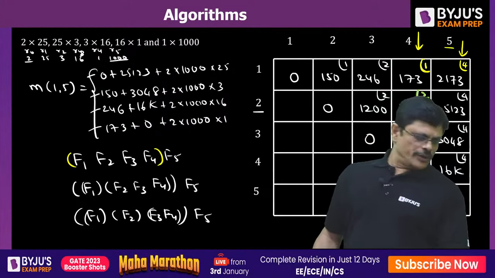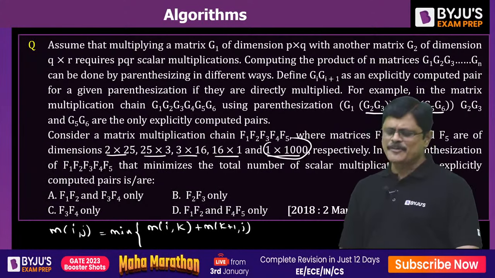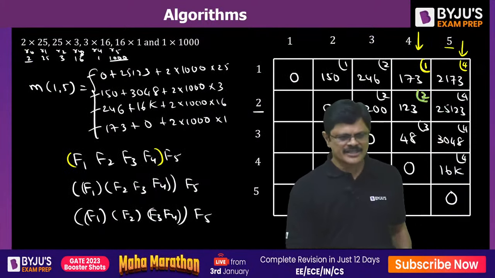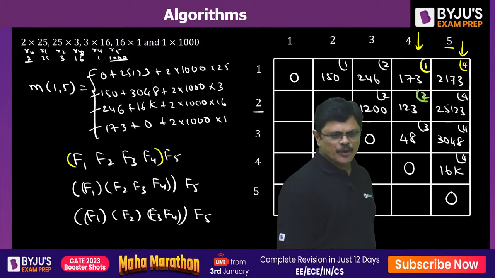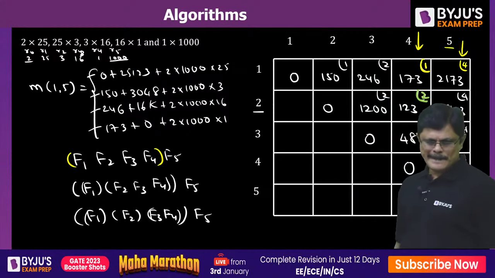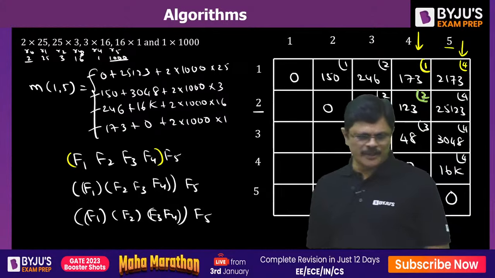So according to his question, what is that particular pair? What is that explicitly computed pair, my dear friends?